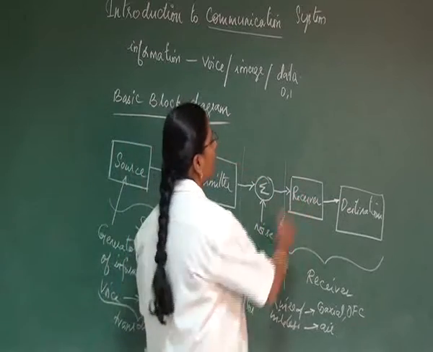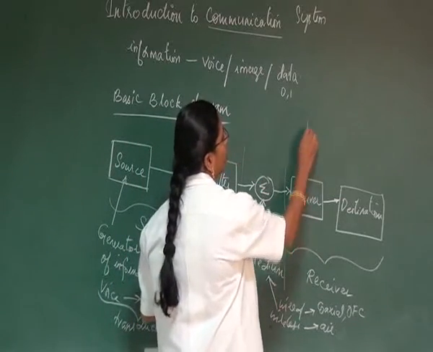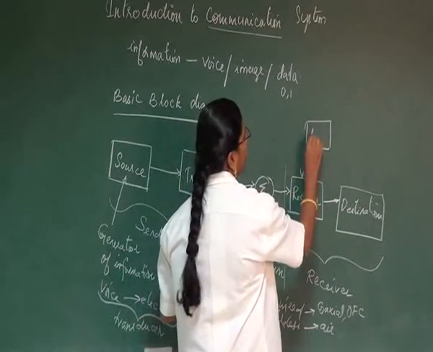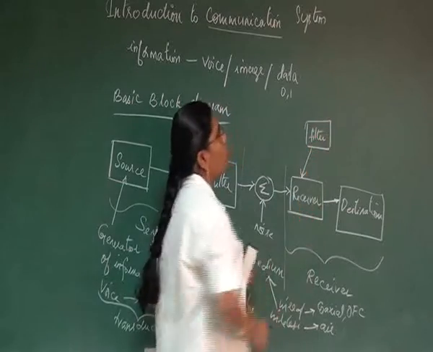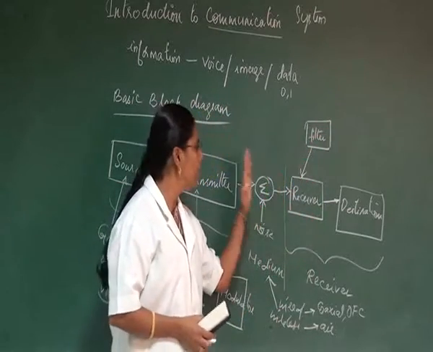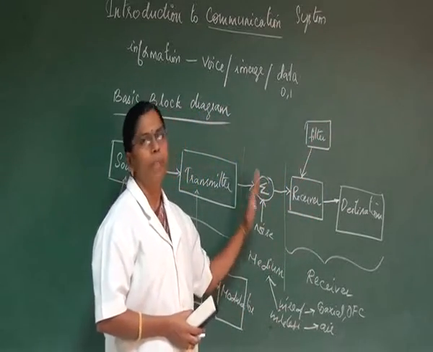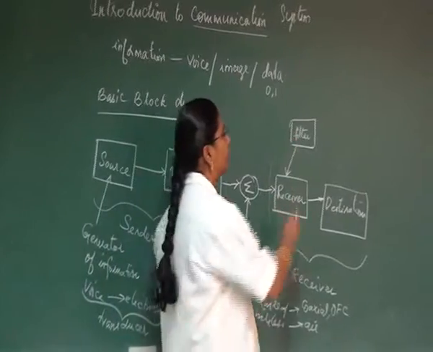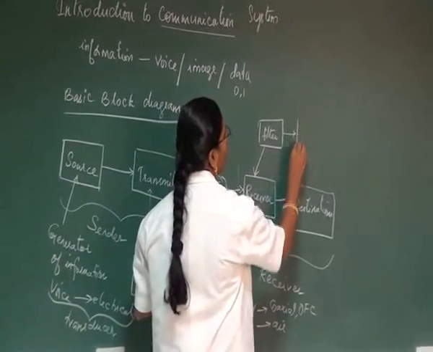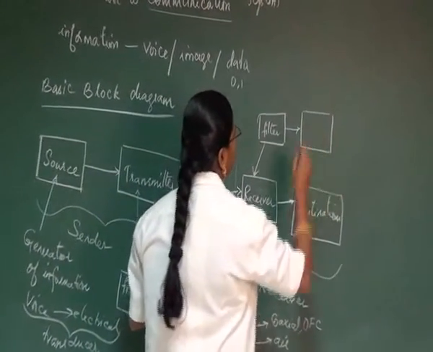So at the receiving end, again we have a block. The first block here is a filter, which removes all unwanted signals carried from your medium. The signal is filtered and then given into a device called a demodulator.